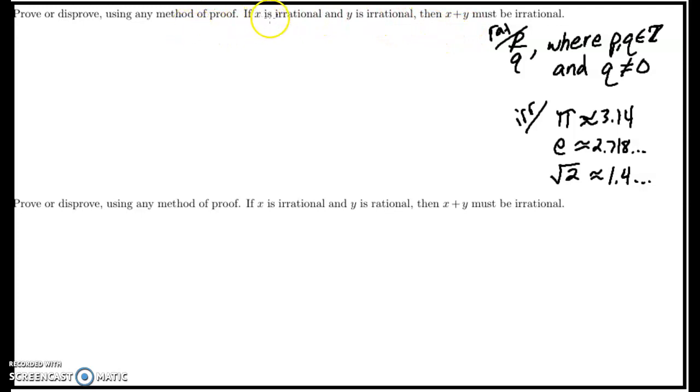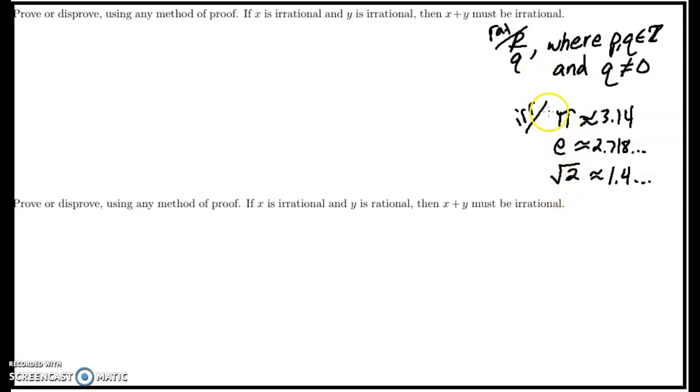So I'm trying to see if I add two irrationals, are they going to be irrational also? Well, if I add pi plus e, I'm not really sure what that would be. e plus e would be 2e. That would be irrational, but I'd start to get into, I'm just not really sure.